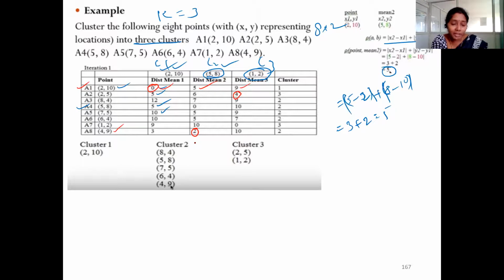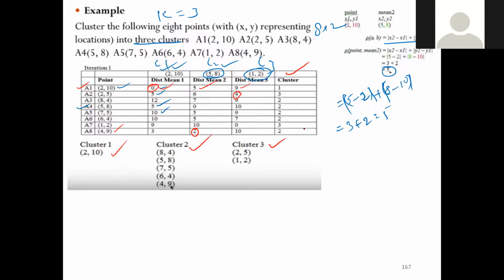So based on this, in this last column we have identified the respective clusters for each and every object or record. So here in cluster 1, we have only 1 point, 2, 10. Here in cluster 2, we are having these number of points. Here in cluster 3, we are having these number of points. So this is the first iteration, and we have some initial objects in the 3 clusters. Till now, is it clear?